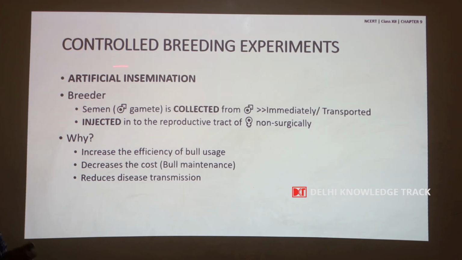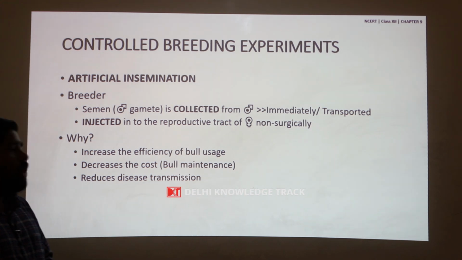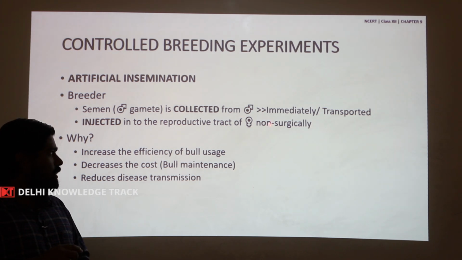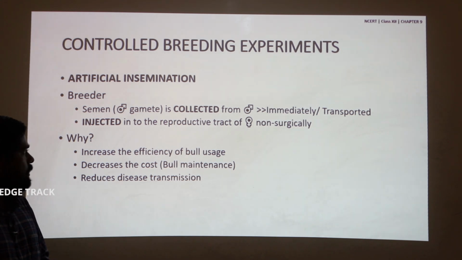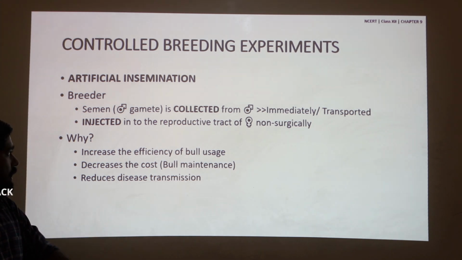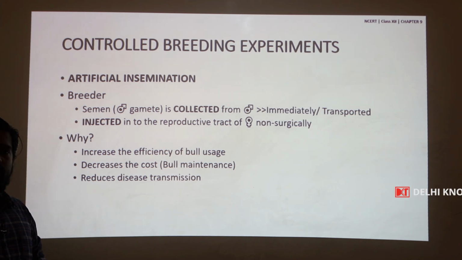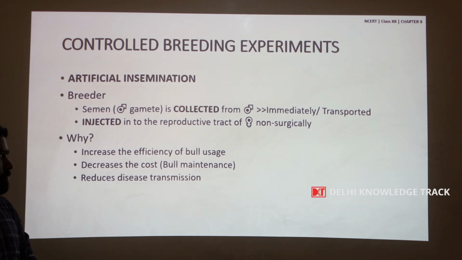Now, why is artificial insemination required? Because it increases the efficiency of a bull's usage. What does that mean? The semen used by a male bull to fertilize a female in natural condition can be used, if used artificially, to fertilize a number of female cows.